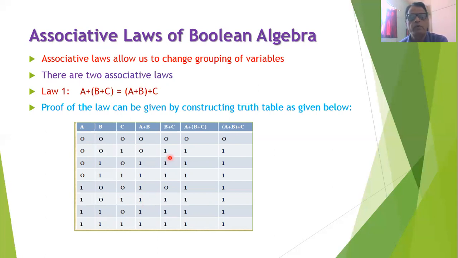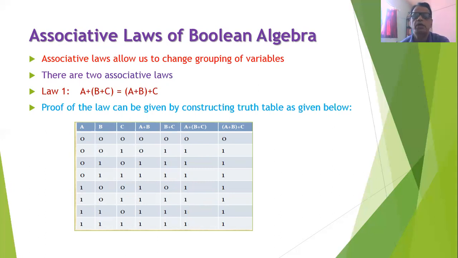In the next column, we will compute B + C. So it will be 0+0=0, 0+1=1, 1+0=1, 1+1=1, 0+0=0, 0+1=1, 1+0=1, and 1+1=1. In the next column, we will compute (A + B) + C. So you will find that 0+0 is 0, 0+1 is 1, 0+1 is 1, 0+1 is 1, 1+0 is 1, 1+1 is 1, 1+1 is 1, and 1+1 is 1.